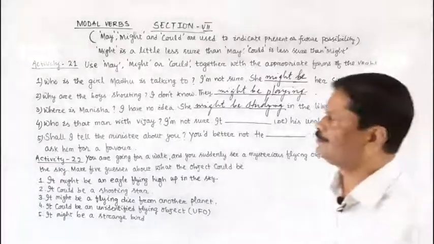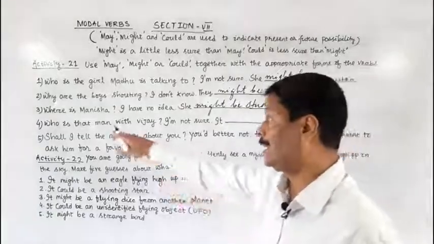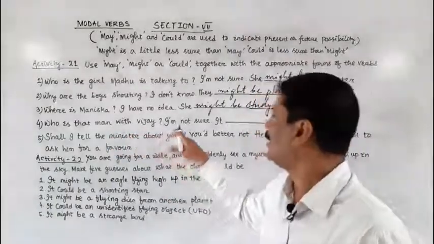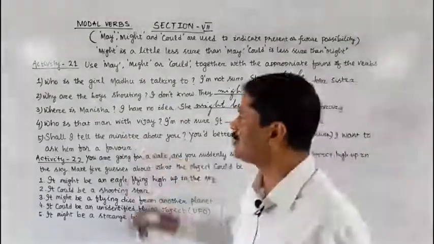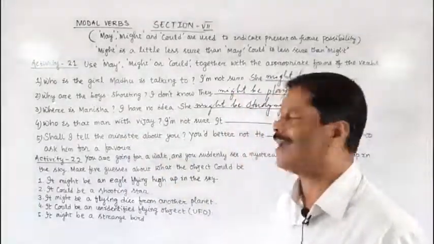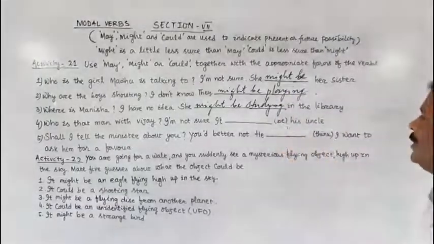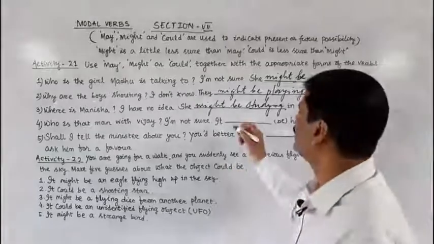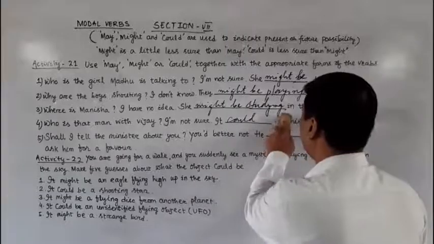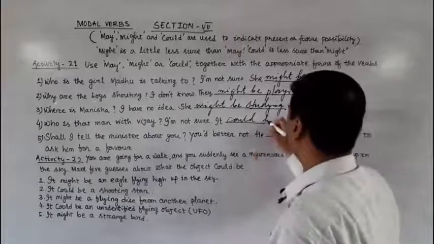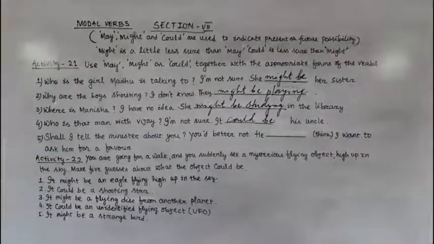Now next question. Who is that man with Vijay? But I am not sure. And when this question is asked to me, what must be my answer? See here, the verb that is given in brackets is be. It could be his sister or it might be his sister. It could be his uncle. It could be his uncle.